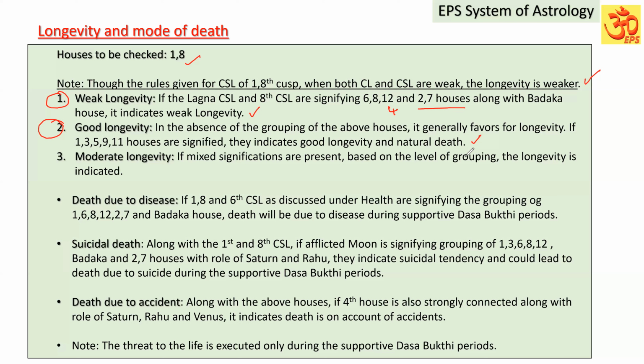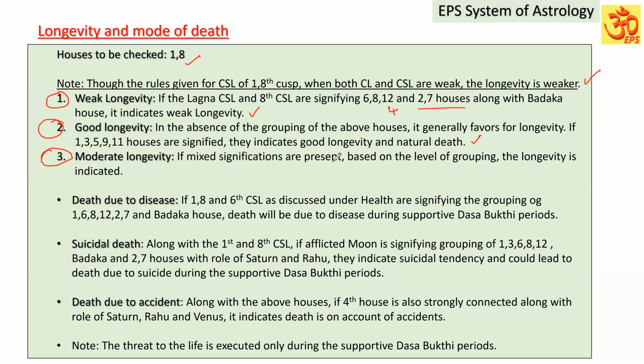Anybody, because everybody is going to die one day. On what purpose, in what mode they are going to die, that is important. It can be natural or unnatural. Unnatural in the sense of something not natural. But what does unnatural mean? By way of the unfavorable grouping I'm describing, weak longevity can be on account of disease or on account of self-destruction, that is suicide or accident. So the death can be by any mode. If these houses are present, it indicates weak longevity. Moderate longevity.